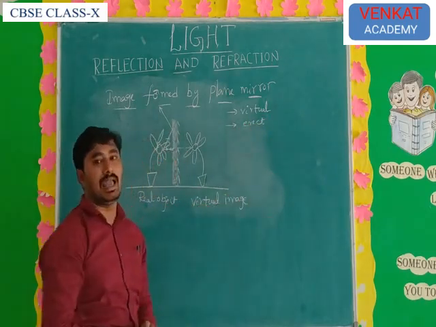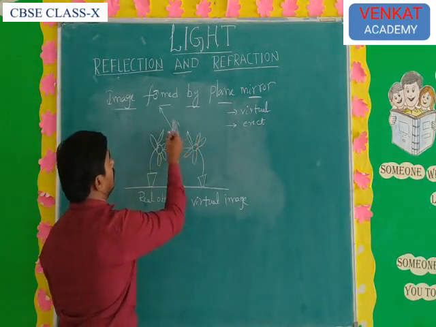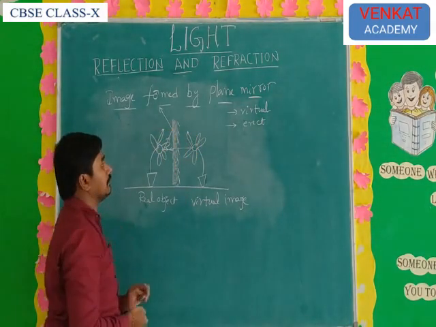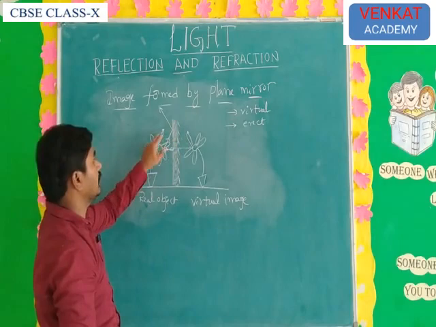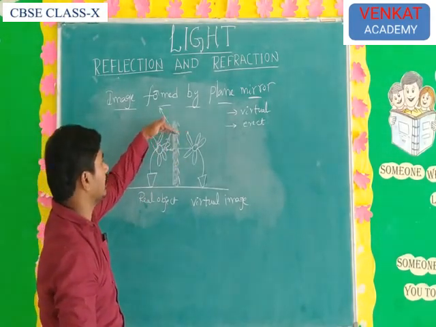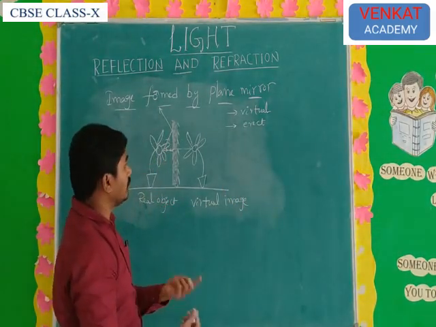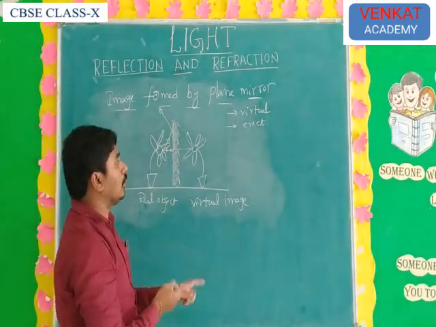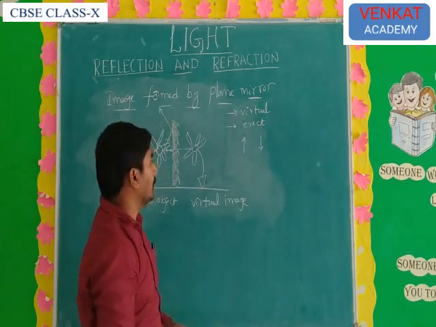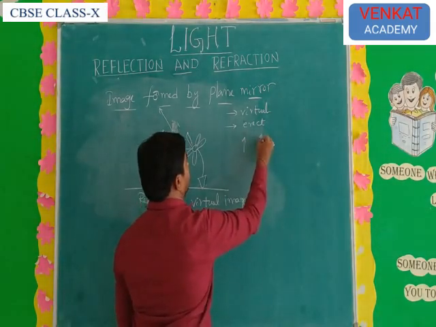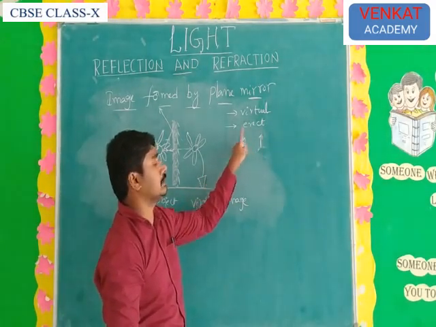What is meant by an erect image? Erect means the upside of the image is the same as the upside of the object. There is no difference: same distance, same size, same side also. That type is nothing but erect. Then what is inverted? Inverted means the top and bottom will be changed. For example, this object and this image is inverted. But erect means the top of the image and the object are both the same.